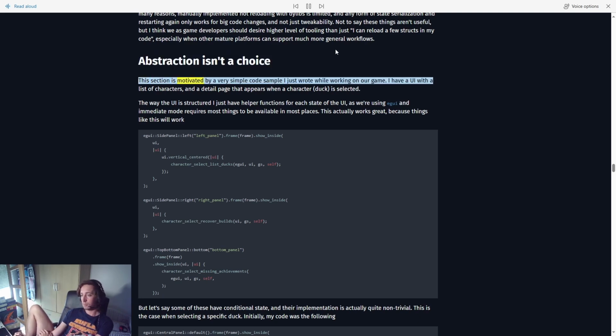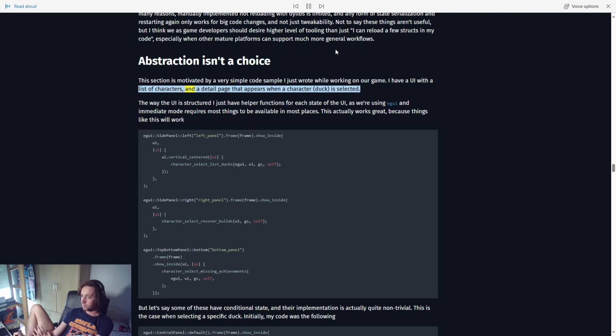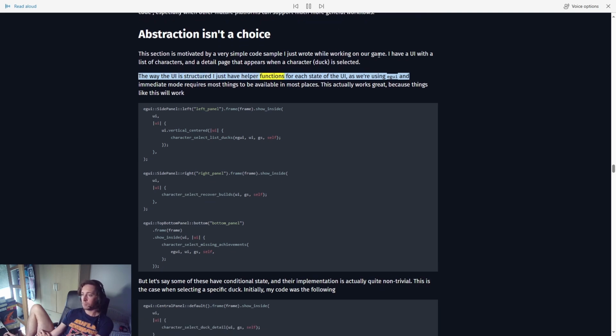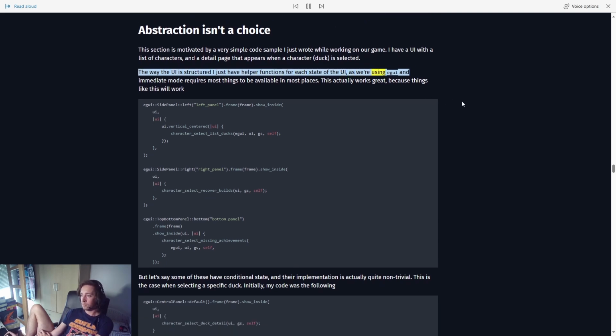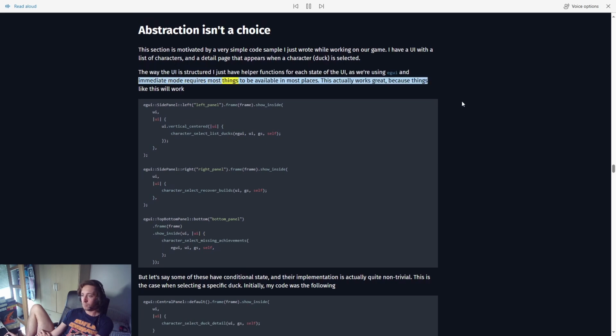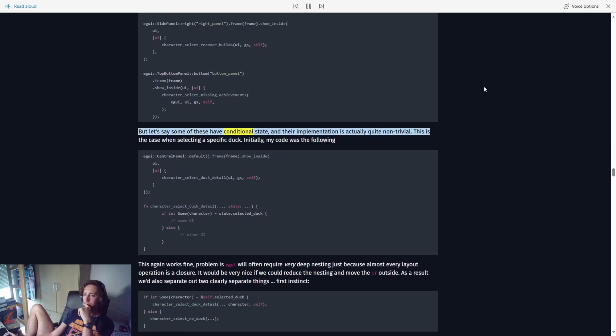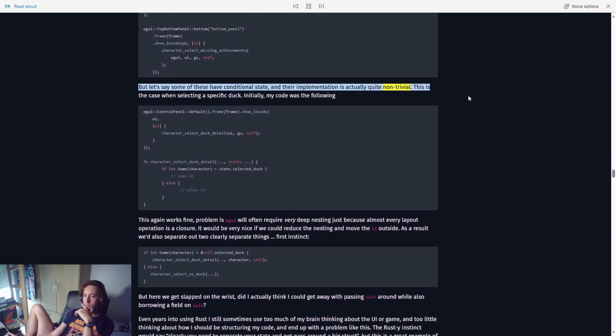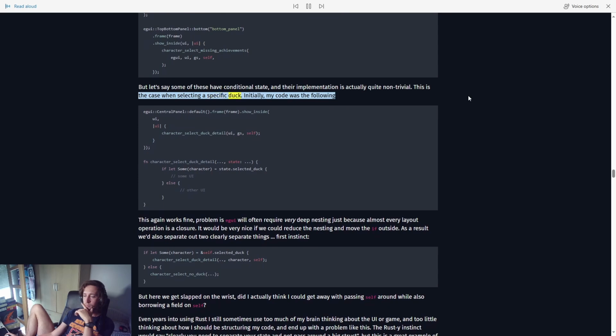This section is motivated by a very simple code sample I just wrote while working on our game. I have a UI with a list of characters and a detail page that appears when a character, duck, is selected. The way the UI is structured, I just have helper functions for each state of the UI. As we're using a GUI, an immediate mode requires most things to be available in most places. This actually works great, because things like this will work, but let's say some of these have conditional state, and their implementation is actually quite non-trivial. This is the case when selecting a specific duck.